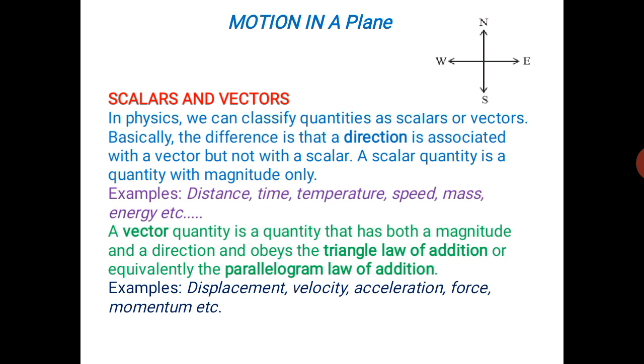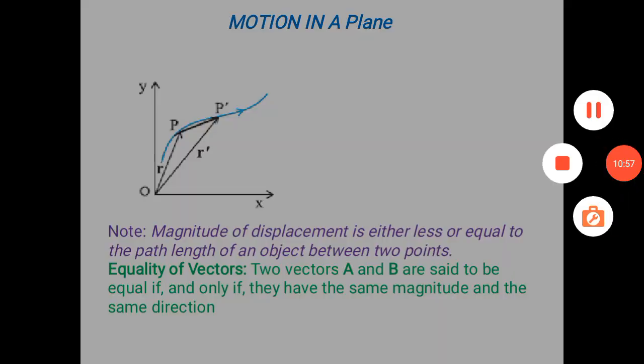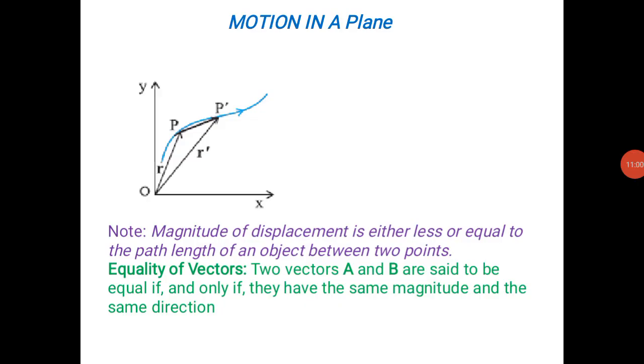The importance of law of addition of vectors is how to add two vectors. Okay. So now here we can see in this graph there are 2 points P and P dash in xy plane. The given figure is xy plane. There are 2 points P and P dash. Suppose the object is initially at P.